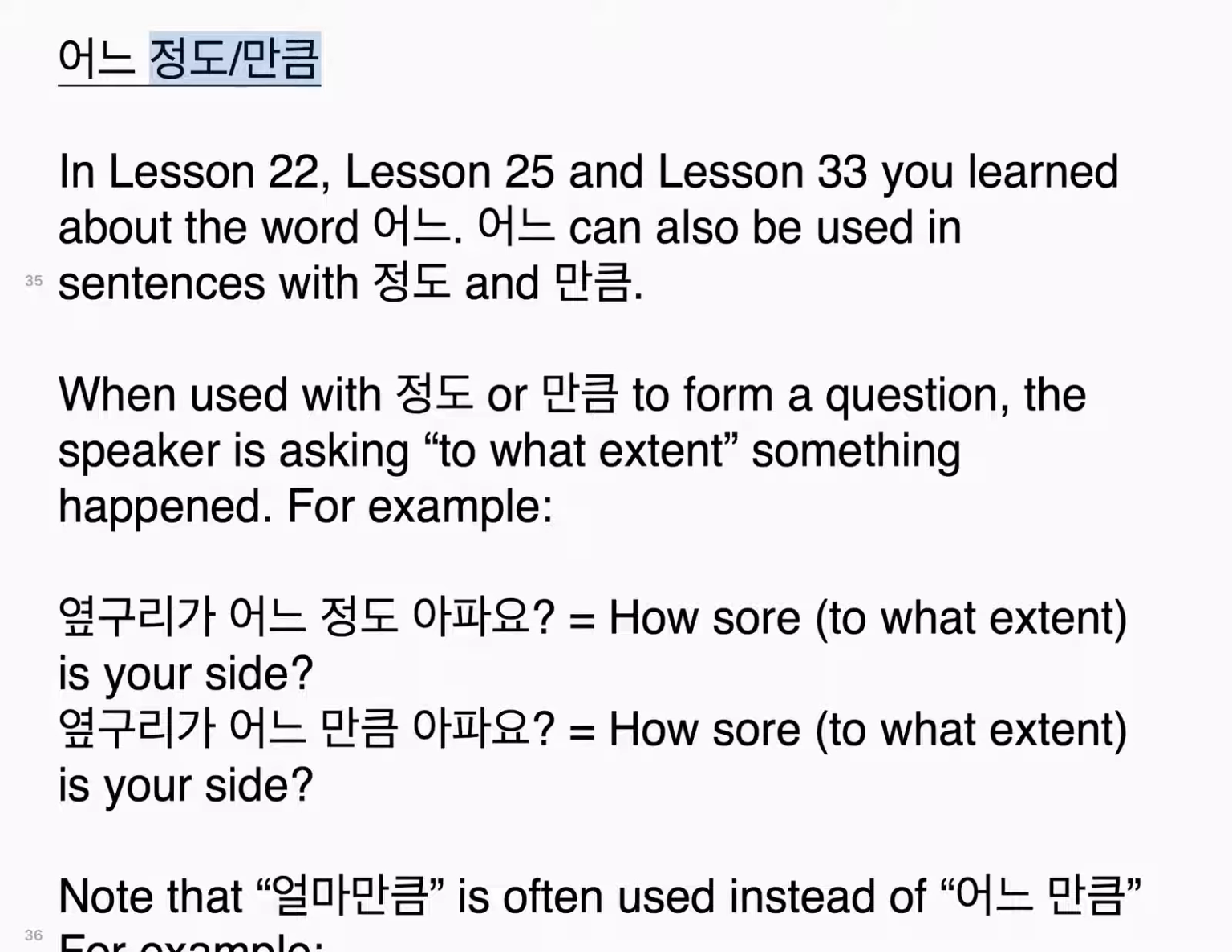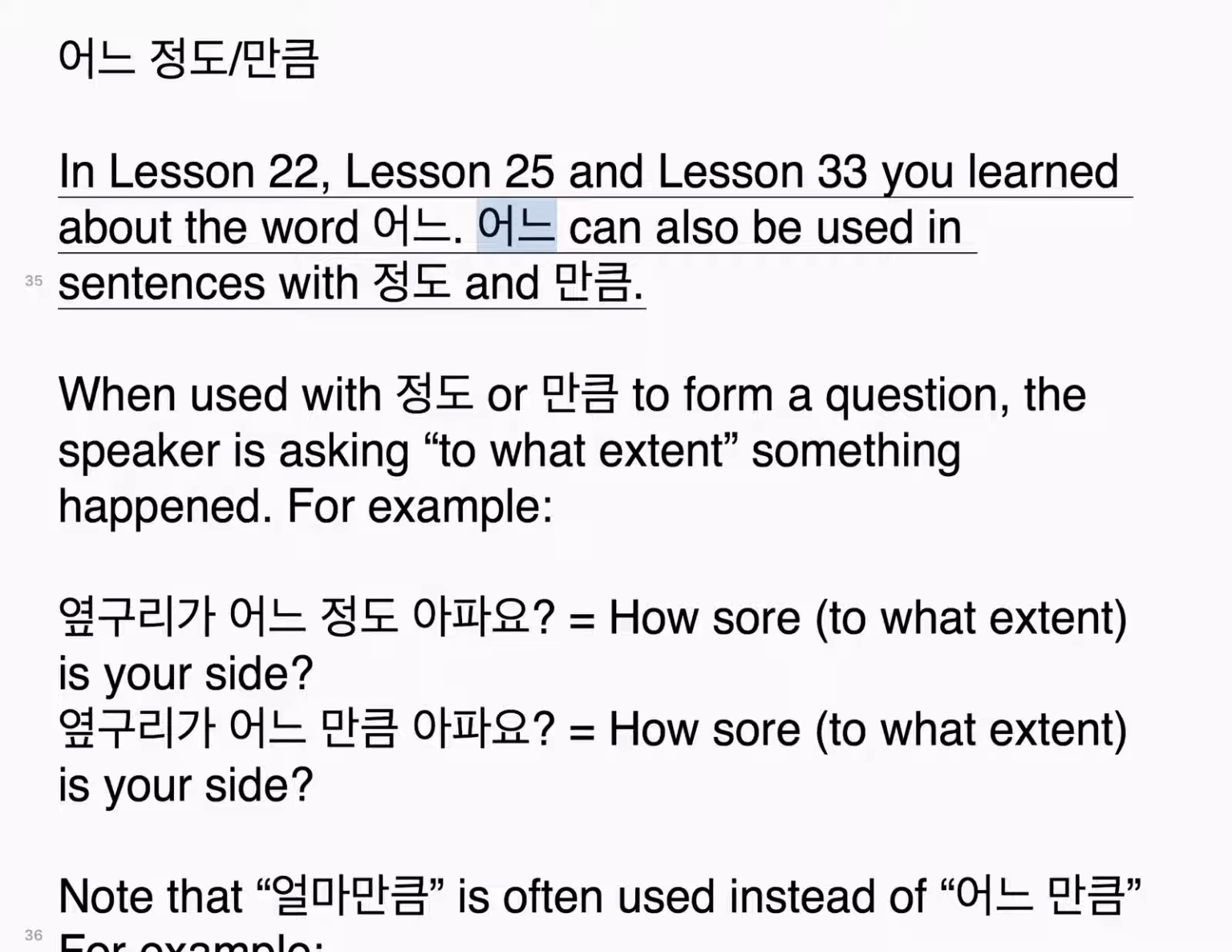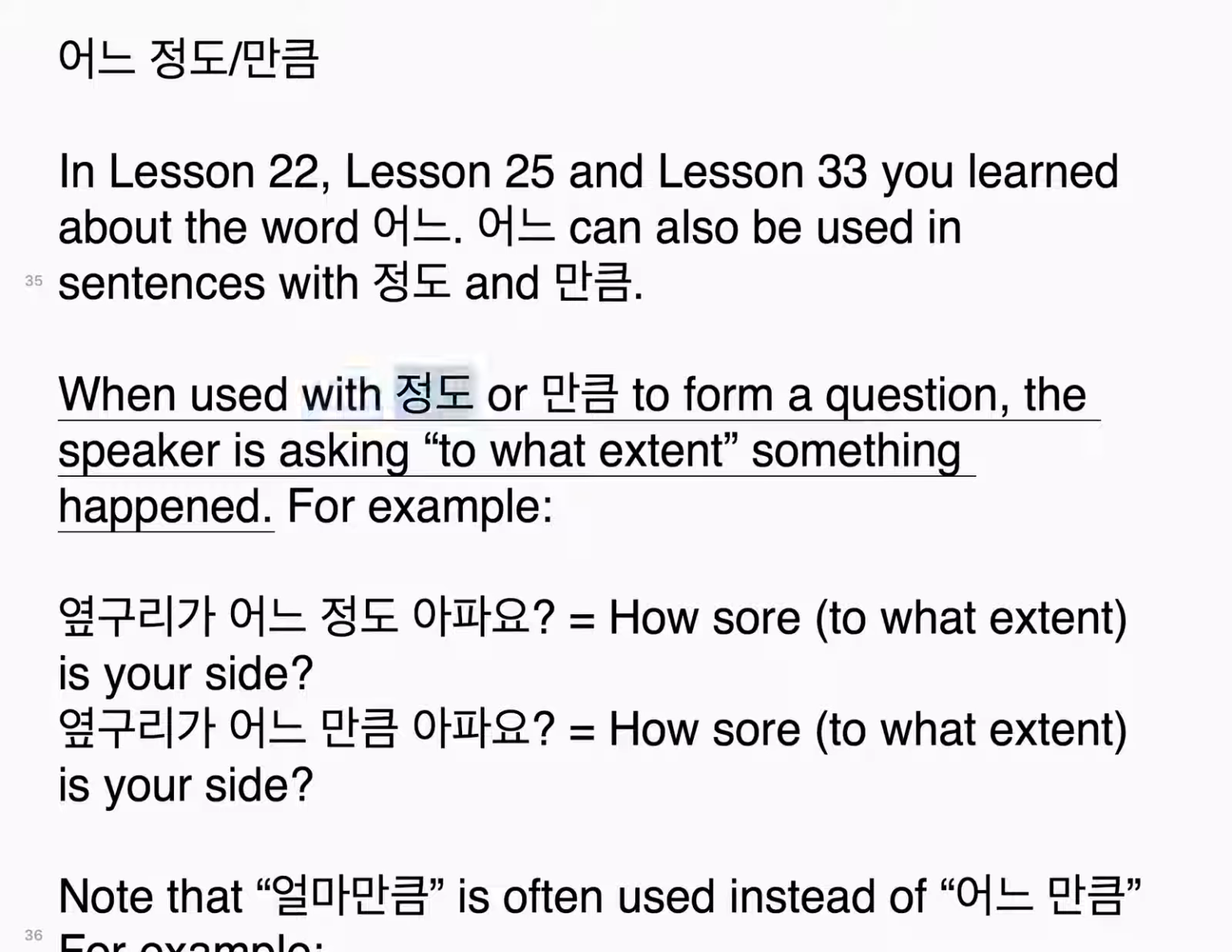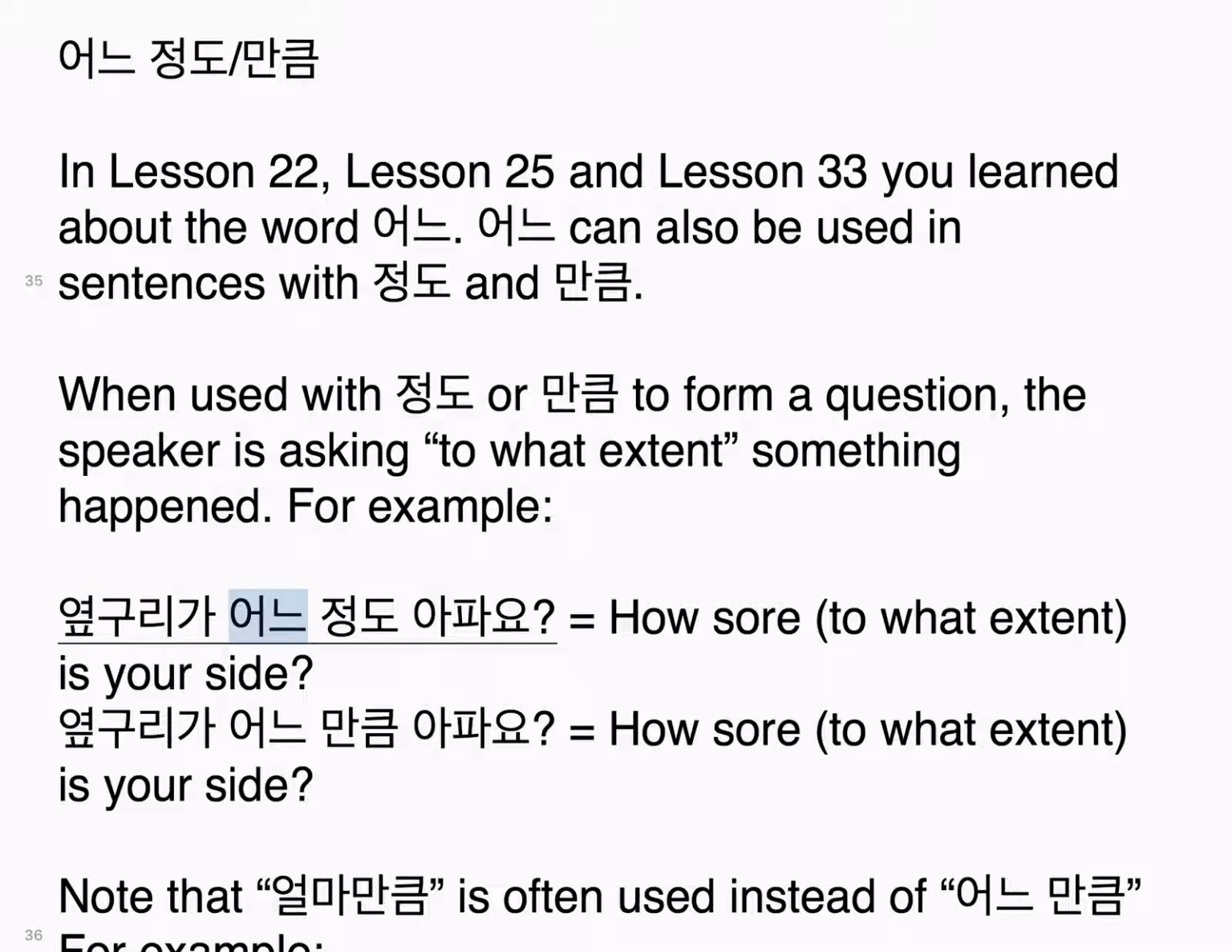어느 정도, 만큼. In Lesson 22, Lesson 25 and Lesson 33 you learned about the word 어느. 어느 can also be used in sentences with 정도 and 만큼. When used with 정도 or 만큼 to form a question, the speaker is asking to what extent something happened. For example, 옆구리가 어느 정도 아파요. How sore, to what extent, is your side? 옆구리가 어느 만큼 아파요. How sore, to what extent, is your side?